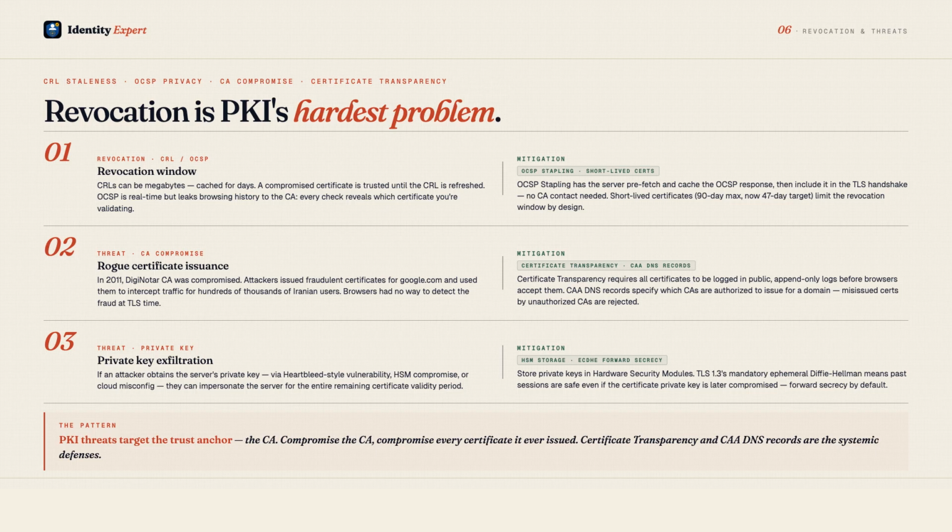Beyond revocation, the major threats are rogue CA compromise and misissuance. In 2011, the DigiNotar CA was compromised. Attackers issued fraudulent Google certificates used to intercept Iranian citizens' communications. Certificate transparency, a public append-only log of all issued certificates, was created in response. Browsers now require certificates to appear in the CT log before trusting them.